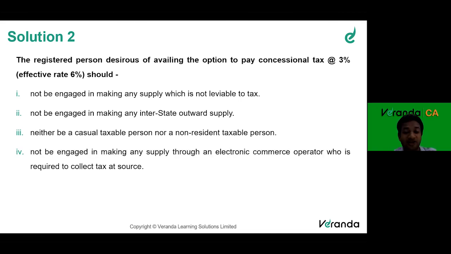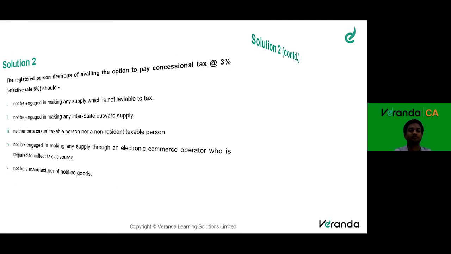I should not be engaged in making any supply through an e-commerce operator who is required to collect tax at source. So I should not supply anything through an e-commerce operator. If I supply through him, I'm not eligible under the composition scheme. I should not be a manufacturer of notified goods. Again, Neil said this point. Ramya said that I should not manufacture notified goods like ice cream, tobacco, pan masala, aerated water, right? So for these products, a person cannot offer the composition scheme.